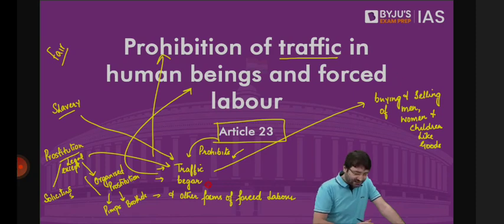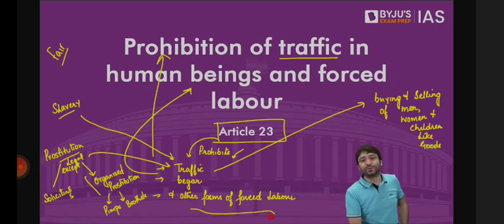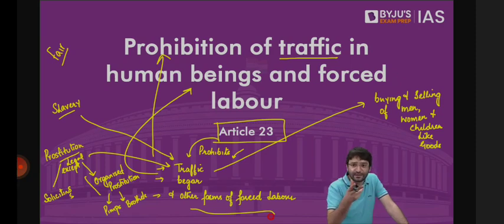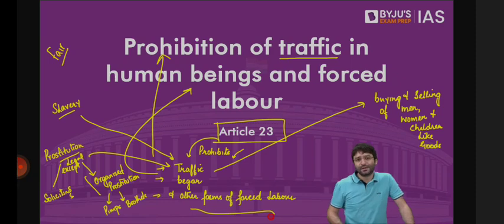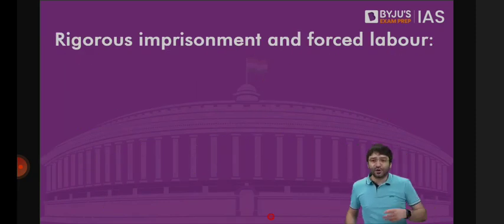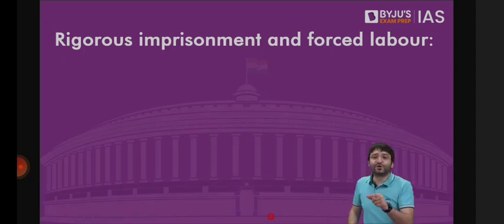Court said this comes under the definition of other forms of forced labor, because Article 23, which prohibits exploitation, prohibits traffic in human beings, prohibits begar, prohibits other forms of forced labor. And other forms of forced labor means if you are being forced to work extra without extra incentives, if you're forced to work without being promised that minimum wage. But even this fundamental right is not absolute. There are exceptions. Exceptions such as you will be forced to work for which you will not be paid anything, or you will be forced to work for which you won't be paid minimum wage.